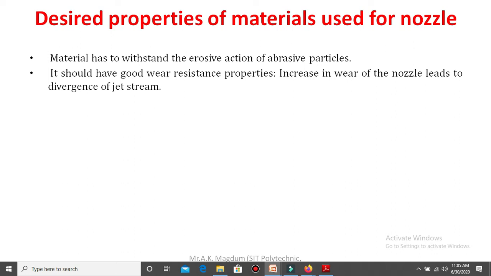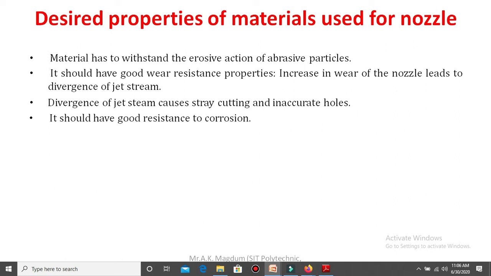An increase in wear of the nozzle leads to divergence of the jet stream. So it should have good wear resistance, a very important property in the nozzle. Next, divergence of the jet stream causes spray cutting and inaccurate holes. For that purpose, this property must be maintained by the nozzle material itself. Next, it should have a good resistance to corrosion.